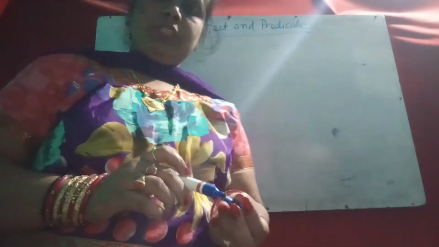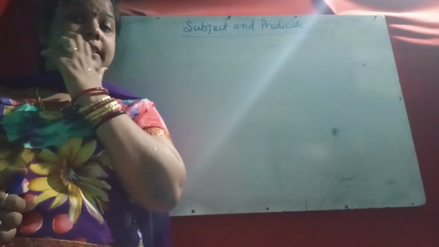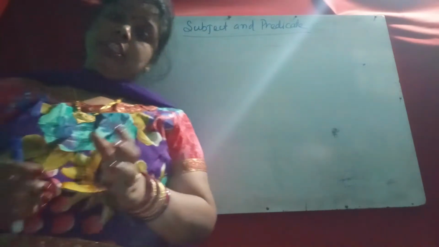Good morning, students. Today in grammar class we will read about subject and predicate. This is not a new subject for you. You already know what a subject and predicate are. Generally, a sentence has two parts: one is the subject part, another is the predicate part.